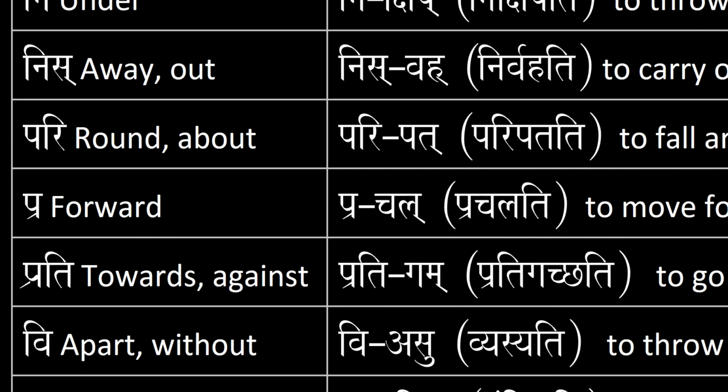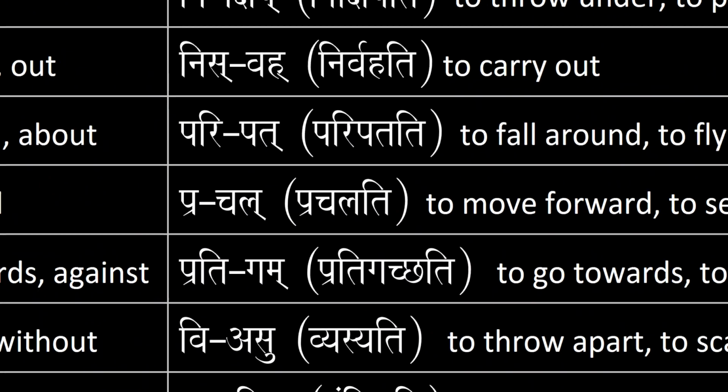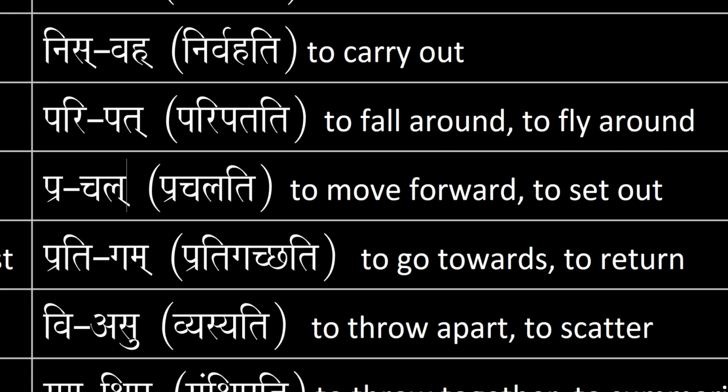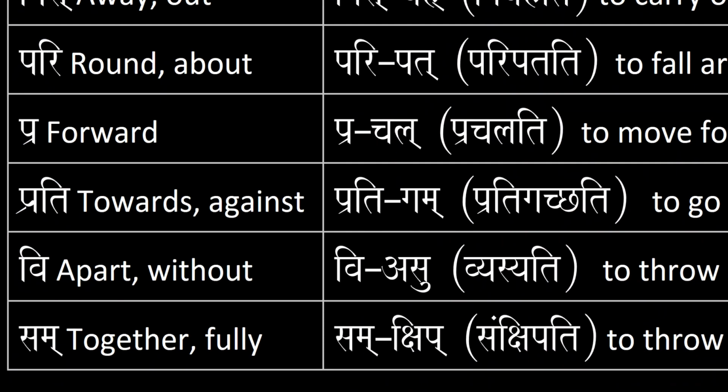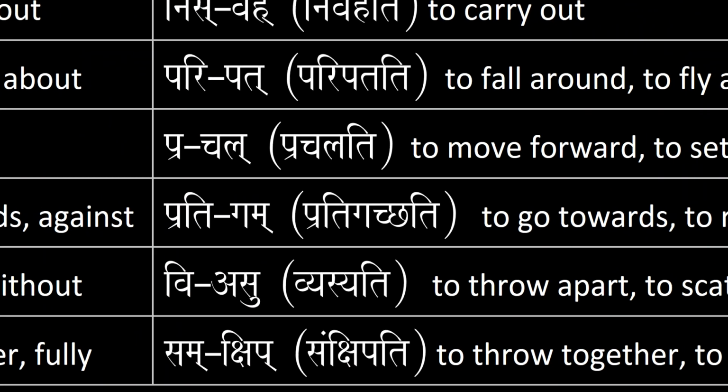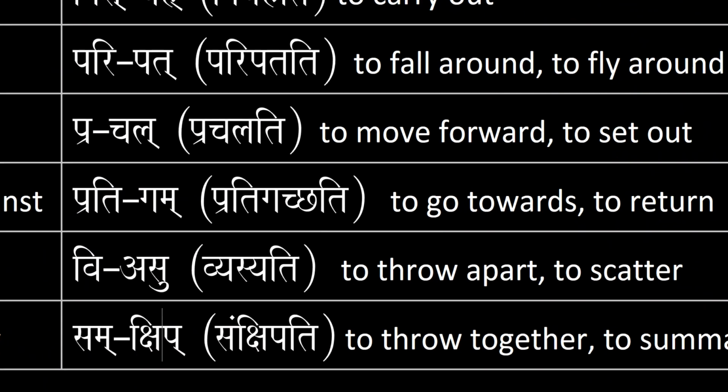Then next, the preposition pari means round or about. Pat means to fall, but paripat means to fall around or to fly around. And that pat was conjugated in the first conjugation, so paripatati is third person singular. He, she, or it flies around, falls around. Next, we have pra, which means forward. Chal means to move, first conjugation. Prachal means to move forward or to set out. So you end up with third person singular, prachalati.